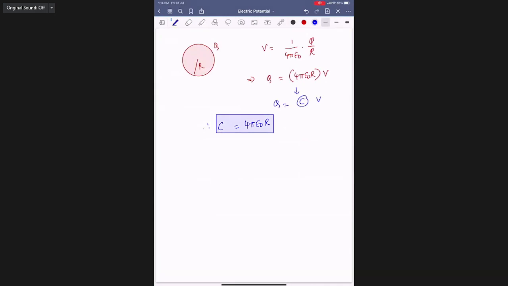So epsilon naught is for the surrounding medium, and r is the radius. The more the radius, the more the capacity.